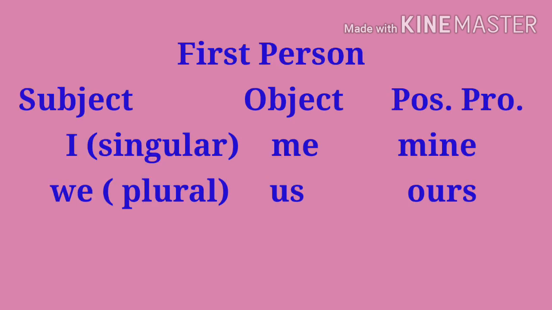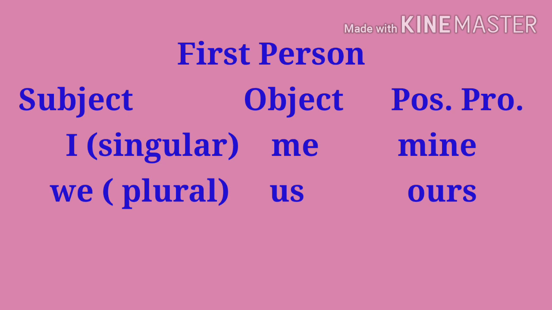So firstly we will discuss about first person. See, as a subject, the words which we can use are I, we. I is used as singular, we is used as plural. Okay, I and we are used as subject. Then me and us also belong to first person, but they are used as object. So me is used as an object with I, singular. Us is used as an object with we, plural. Okay, so me and us are used as object.